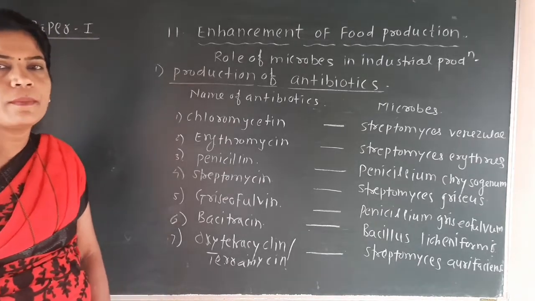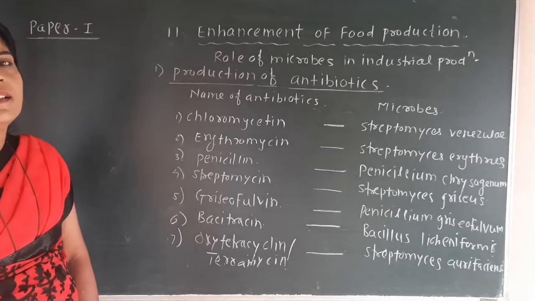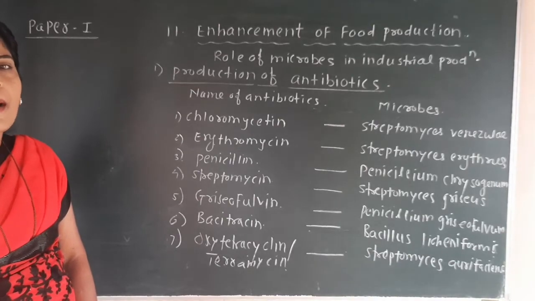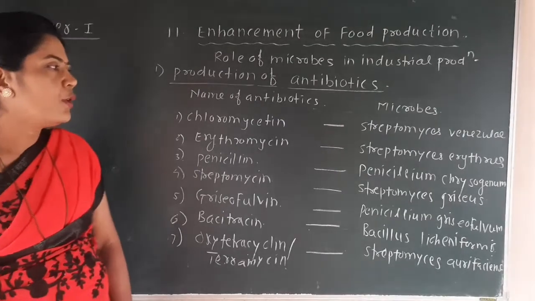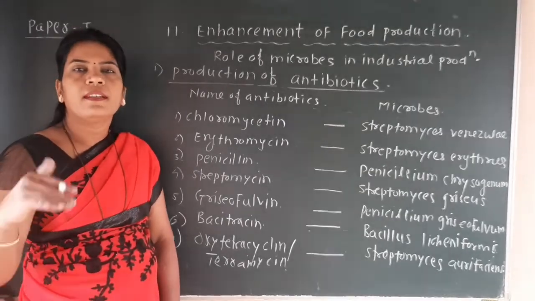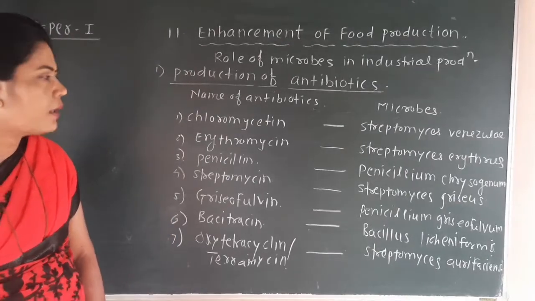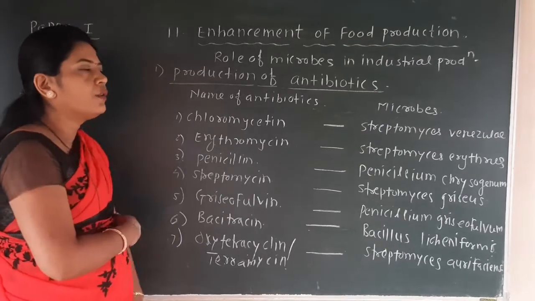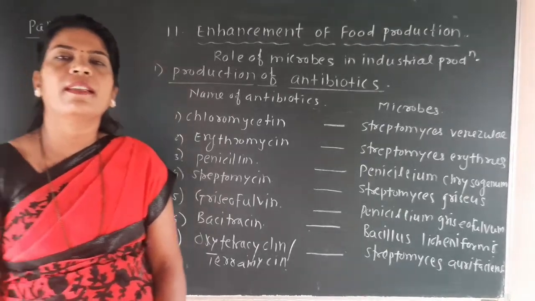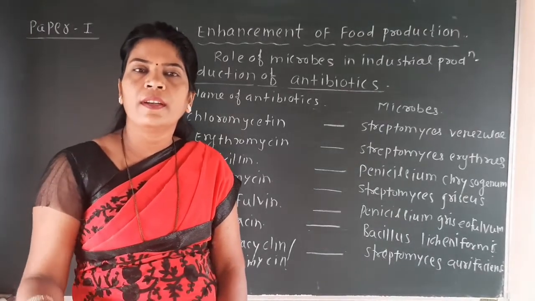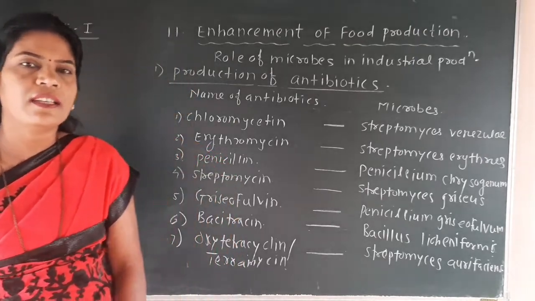So you have to remember the microbes and their respective antibiotics. By reading a number of times, you can get an idea about the microbes and their antibiotics. It is not very difficult to remember. You have to read carefully, then you will understand it.